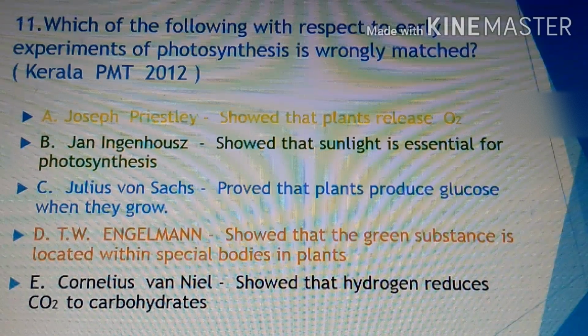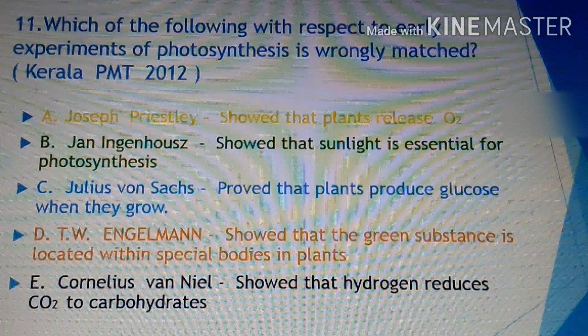Here the matching type of item is there, and this question was asked by Kerala PMT in 2012, because in Kerala at that time 5 options were there. So here, Joseph Priestley. This question is related to the early experiments regarding photosynthesis. So the first pair is correct. Joseph Priestley showed that plants release O2. Jan Ingenhousz showed that sunlight is essential for photosynthesis. This is also the correct match.